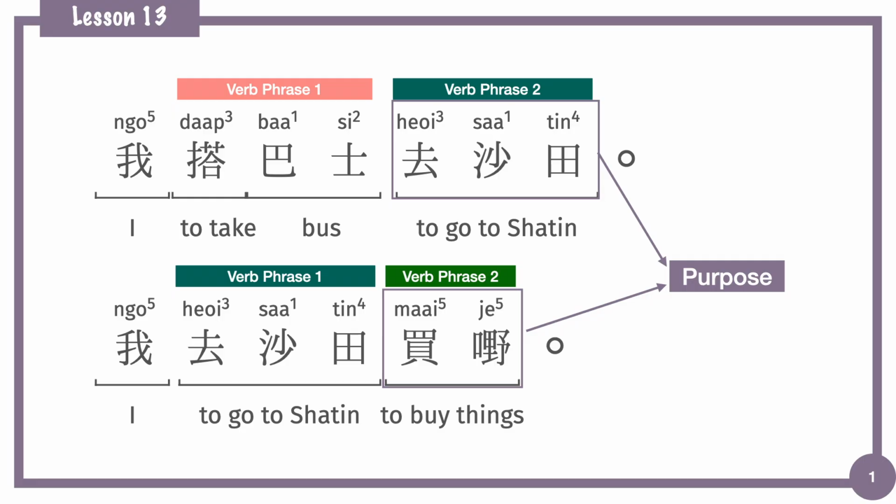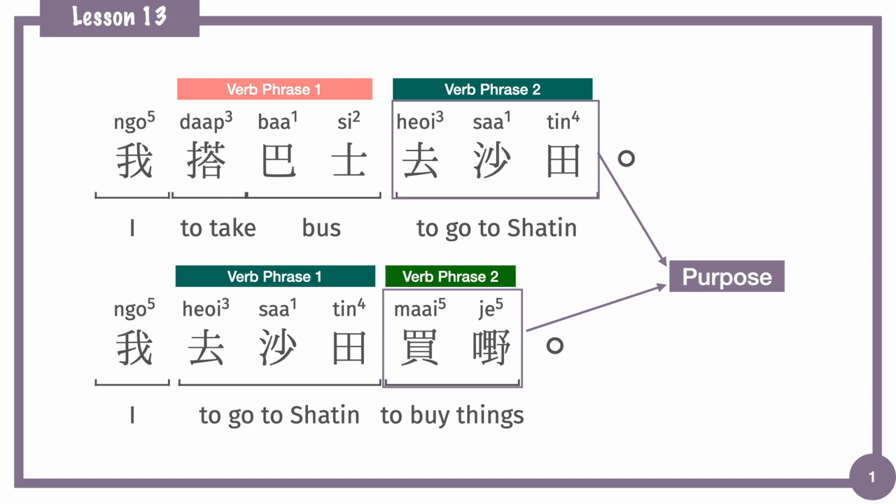Like, for example, the first sentence, 我搭巴士去沙田. 去沙田 is the purpose of this sentence. 搭巴士 is the method that I use. So 我搭巴士去沙田 means I go to Shatin by bus.